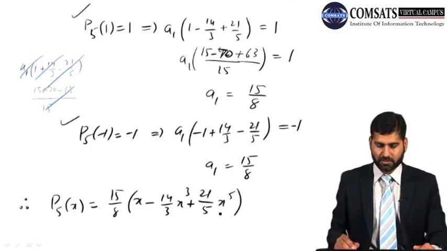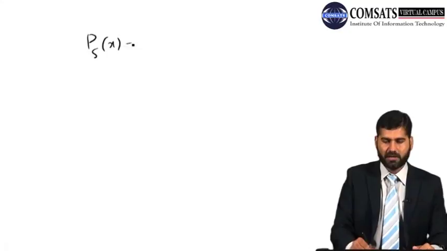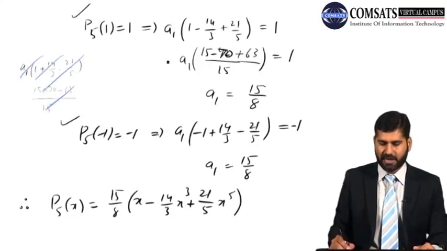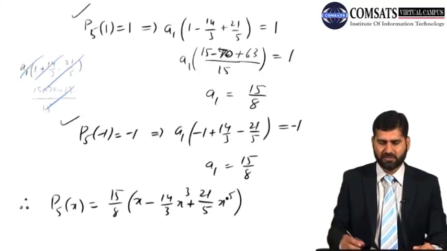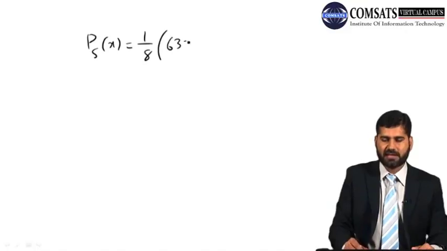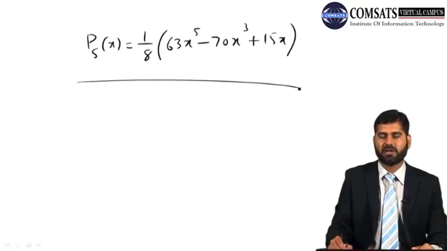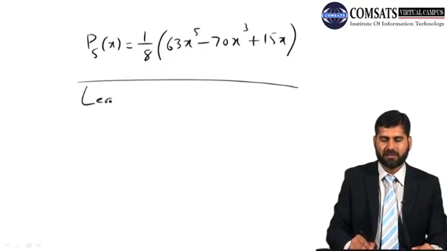All right. So here, if I multiply 15 inside, I will get P5 of x to be 1 by 8. And I can write x5 first, bigger one first if you want to write. That's how polynomials are written over there. So to be more precise, if I multiply 15 inside, this will become 63, this will become 70, and this will become 15. So 63x5 minus 70x cube plus 15x. So this is your Legendre's polynomial of order 5.